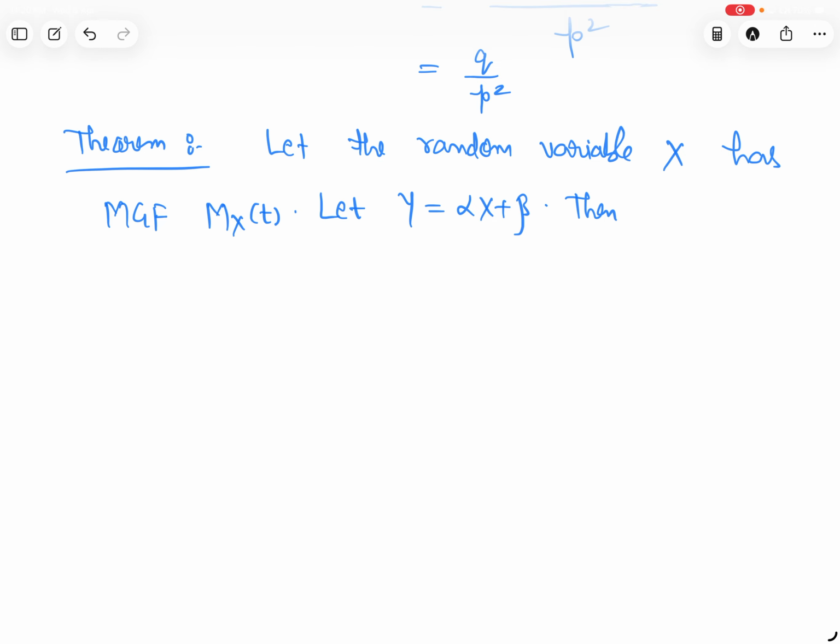Then the MGF of Y is given by M_Y(t) equal to e to the power beta t, M_X(alpha t).